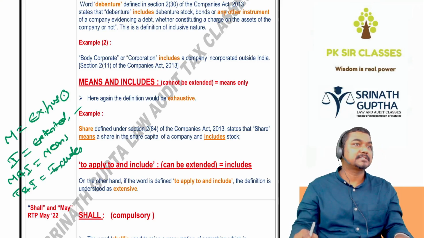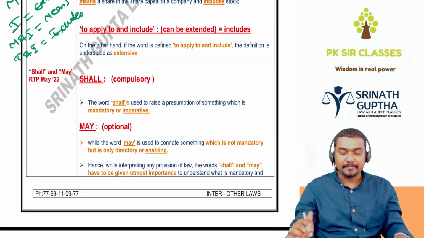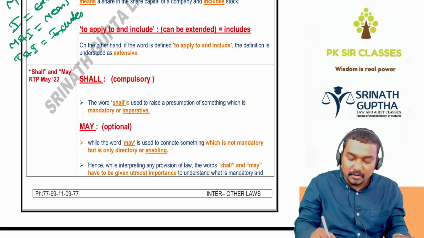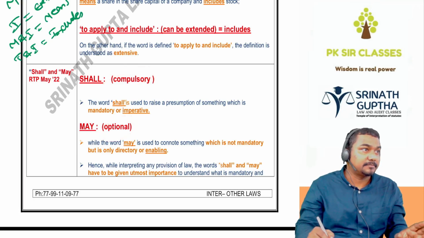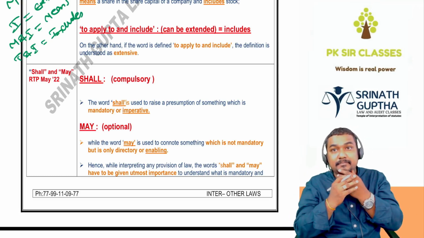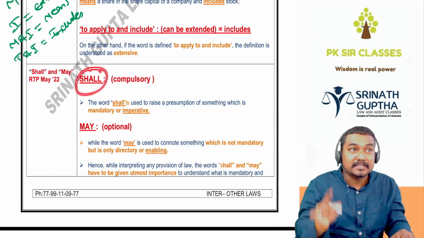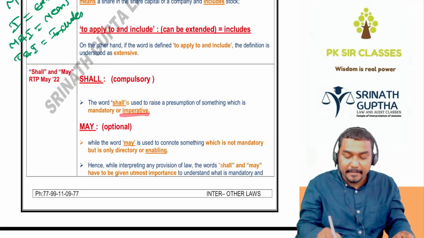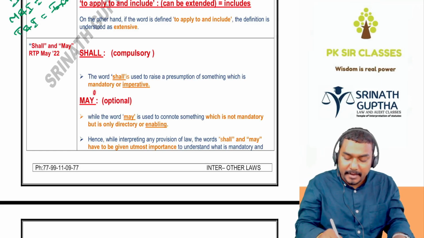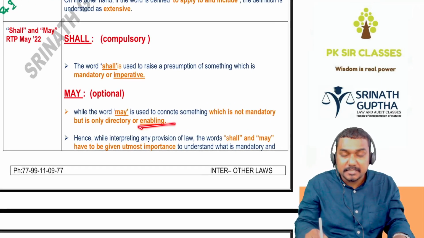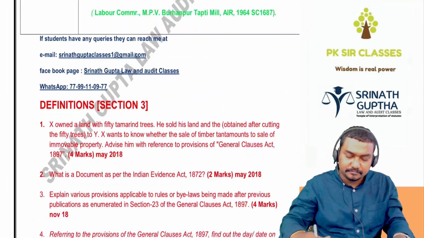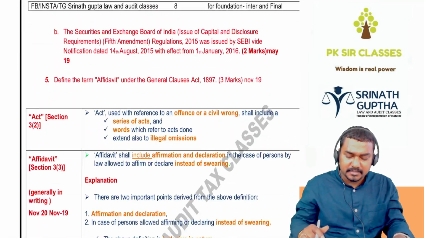Next, shall and may. Generally, shall is deemed to be of mandatory force and may will have directory force or be optional in nature. If any provision starts with shall, that is a mandatory provision, which means imperative, and you have to obey it as it is. If any provision starts with may, it means it is enabling in nature, directory in nature, which is optional in nature. Next, from here very important from the exam point of view, beta.